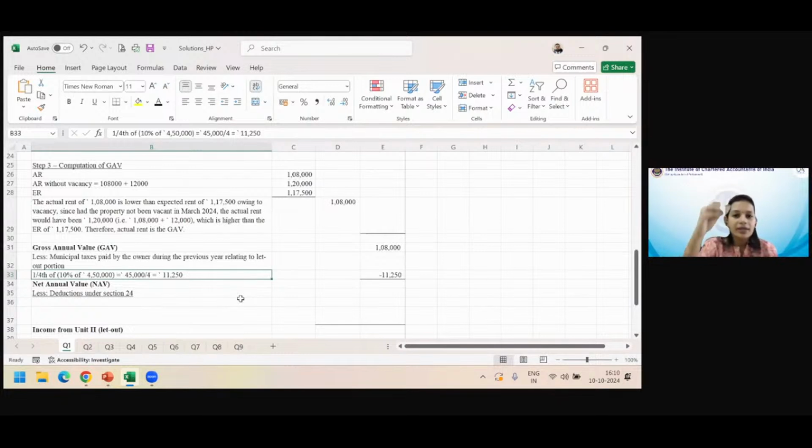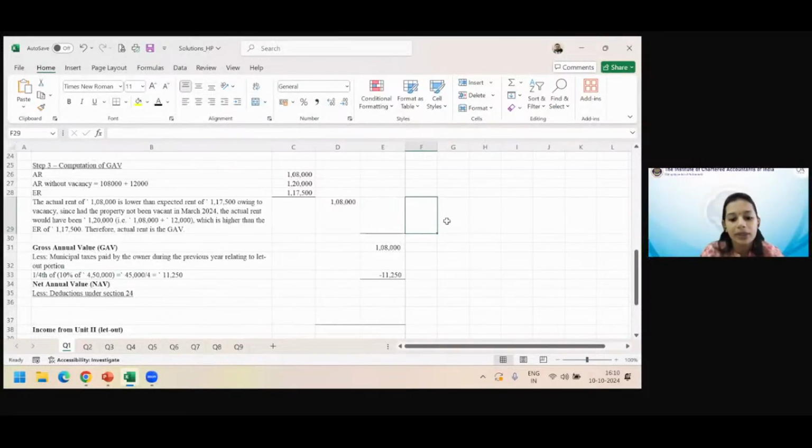Then, first two areas, if you go wrong, then C, D, E most likely will be wrong. So please be careful. Where you prorate municipal taxes and where you do not prorate municipal taxes is very important. You remember, write it down somewhere. Municipal tax full year if property let out for part of the year. But municipal tax prorated if part of the property let out for full year.